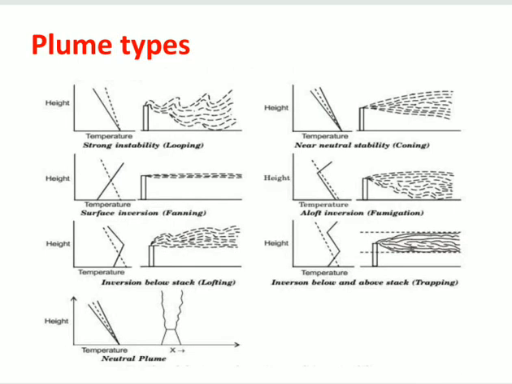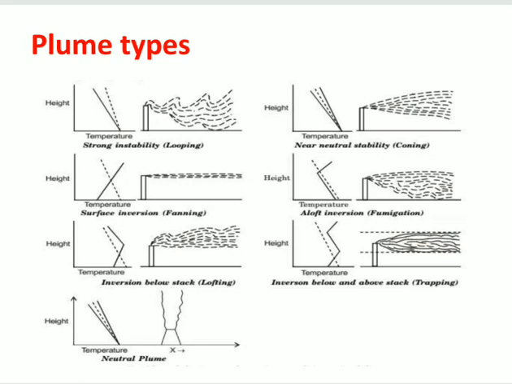So these are all the various types of plumes. First one is the lofting plume, in which the path will be in wavy shape, and next one is the coning plume, in which the dispersion will be in the shape of a cone, and next one is the fanning plume, in which the dispersion will be in a single line and in horizontal direction, and there will be no vertical mixing, and the next one is fumigating, where the dispersion takes place below the inversion layer. In that case, the pollutants may reach the earth surface.